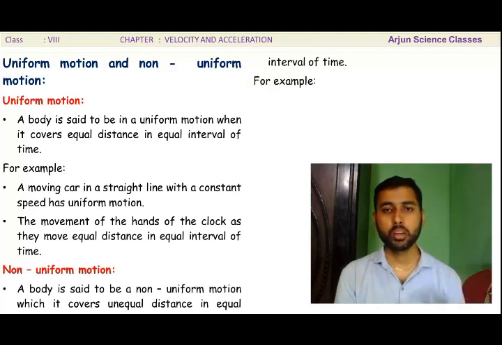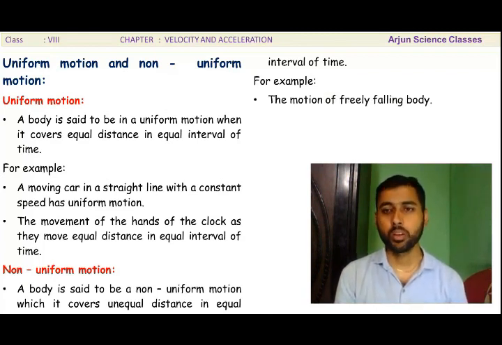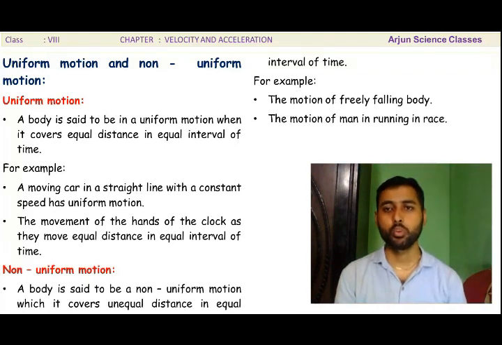Examples: the motion of vehicles on the different roads of Nepal; the motion of a freely falling body towards the earth, which is also non-uniform motion; and the motion of a man running in a race.